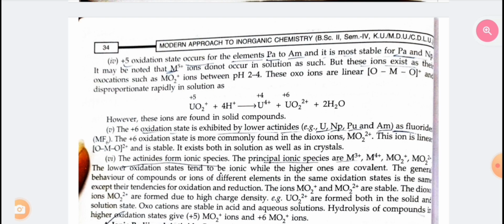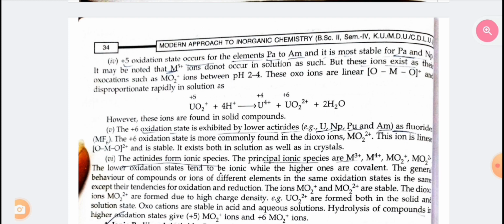Sixth, the actinides form ionic species. The principal ionic species are M3+, M4+, MO2+, and MO2 2+. The lower oxidation states tend to be ionic while the higher ones are covalent. The general behavior of the compounds or ions of different elements in the same oxidation state is the same, except for their tendency for oxidation and reduction.